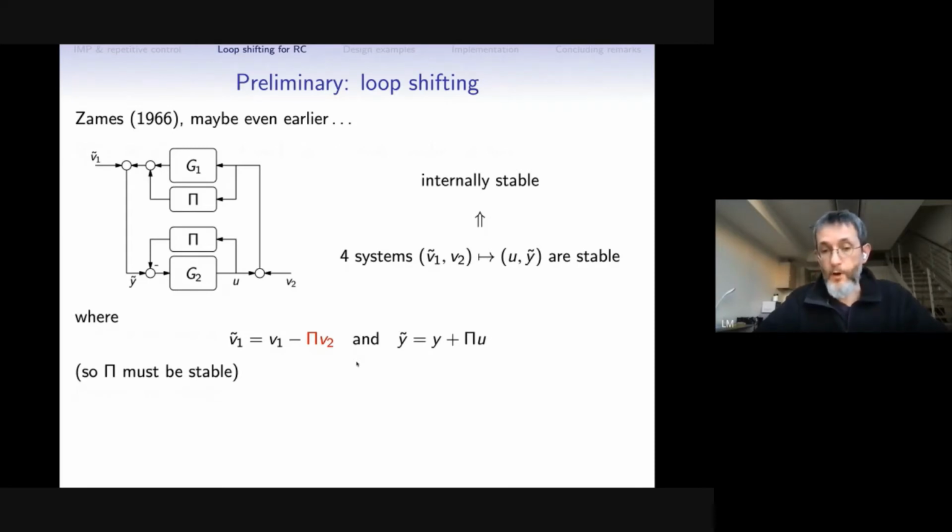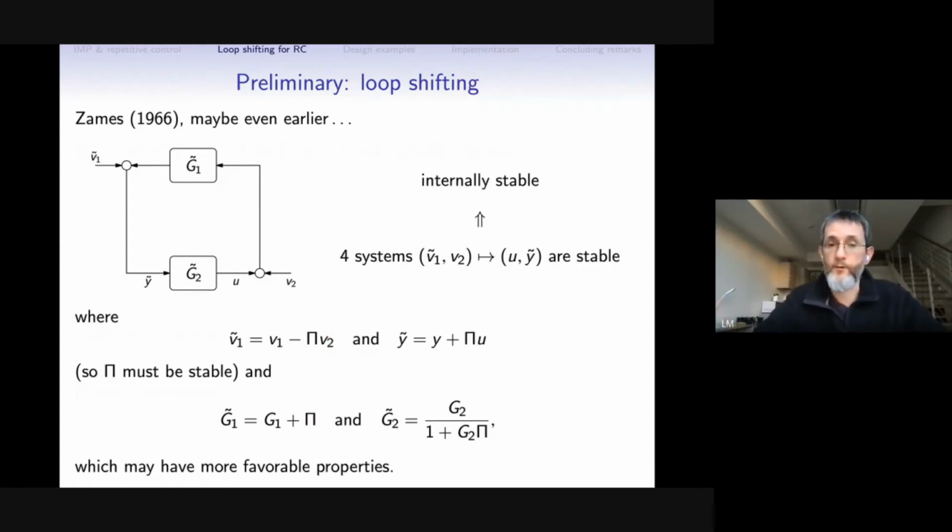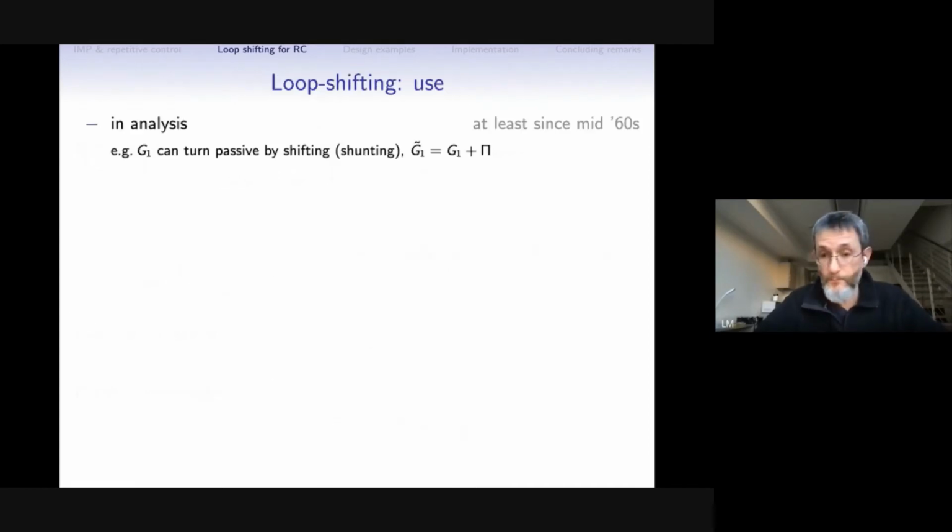Apart from this, this is an absolutely arbitrary pi, and we can use any pi without altering the stability property. So then combining them, we have the original configuration with different systems. And those two different systems, G1 tilde and G2 tilde, might have some favorable properties which are easier to analyze.